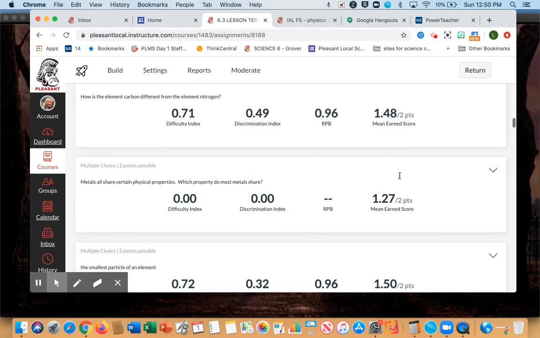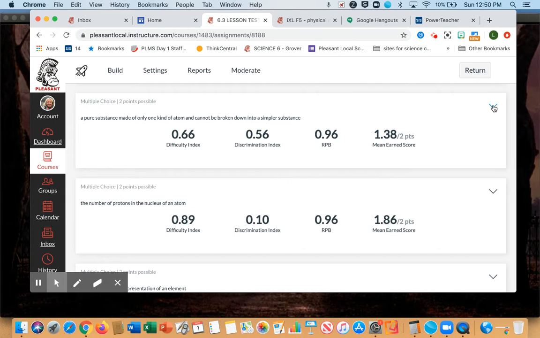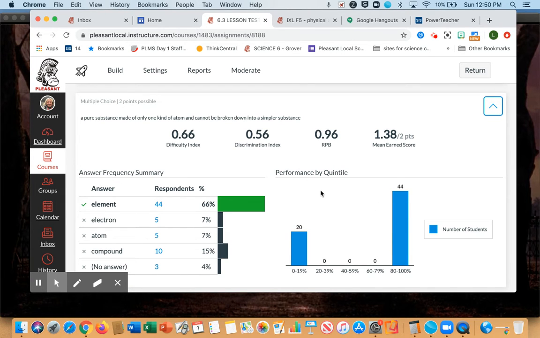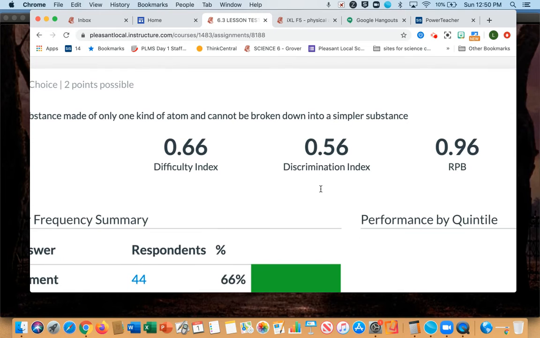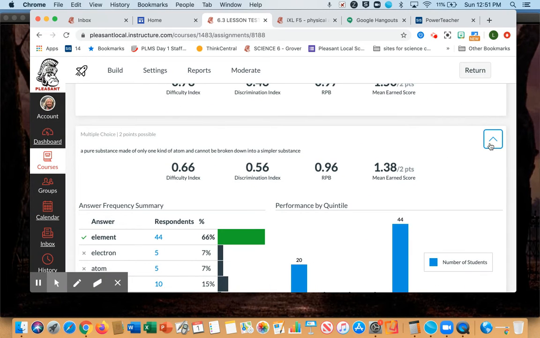All right, next question I want to look at is this one. And it's exactly like the one above. So it's one I guess we really need to focus on: the definition of an element. I'm going to strongly suggest again, maybe you jot this down and have it out for your retake. A pure substance made of only one kind of atom and cannot be broken down. So using my gold example again, it's all gold. There's no silver in it. It cannot be broken down any further. So an element is made of only one kind of atom and it cannot be broken down.